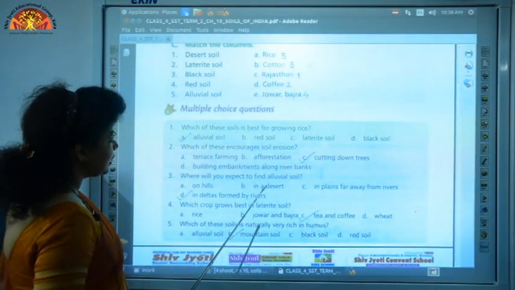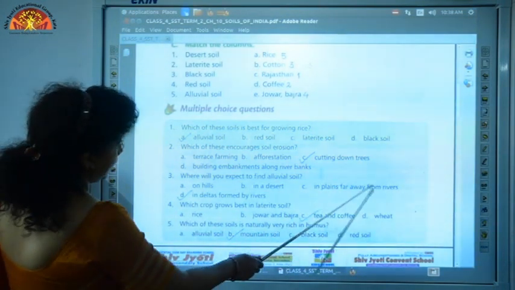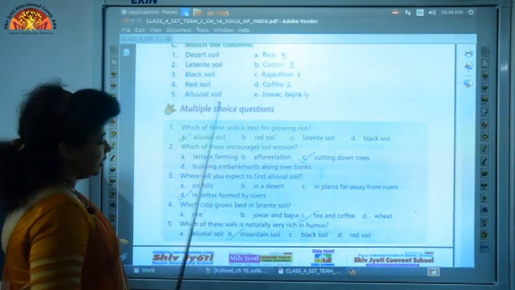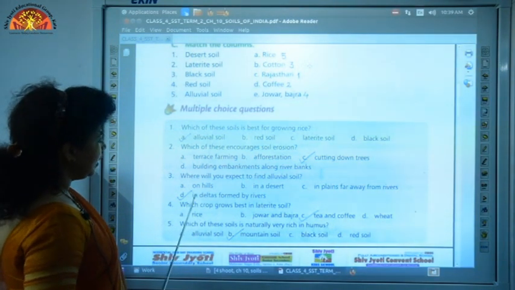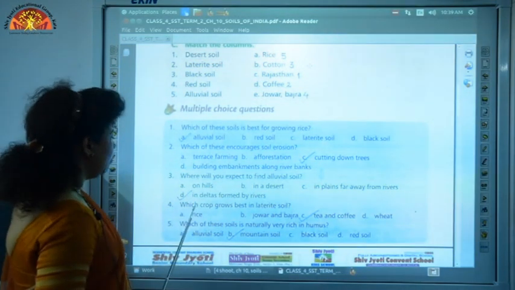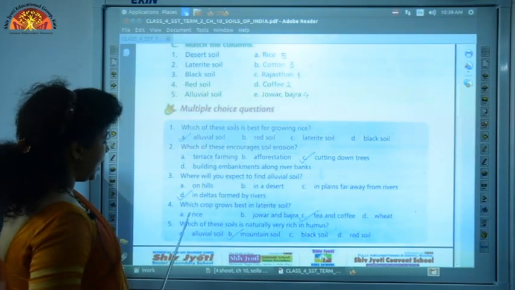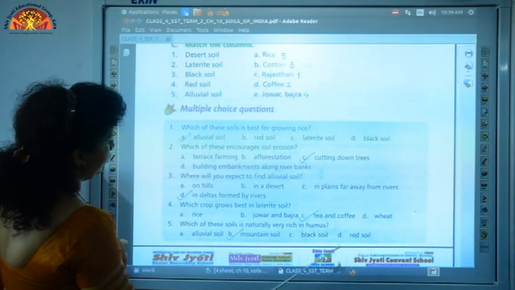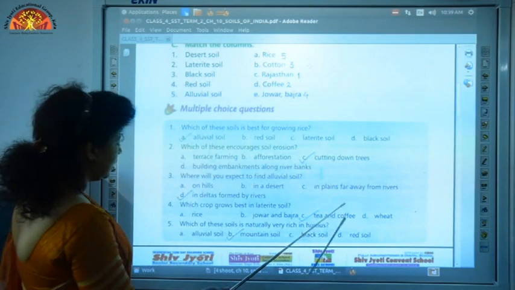Question 3, where will you expect to find alluvial soil? A, on hills, B, in a desert, C, in plains far away from rivers and D, in deltas formed by rivers. So the correct answer is D. So put a tick in D and the answer is in deltas formed by rivers. Question 4, which crop grows best in laterite soil? Options are A, rice, B, jowar and bajra, C, tea and coffee and D, wheat. And the correct answer is C, tea and coffee.